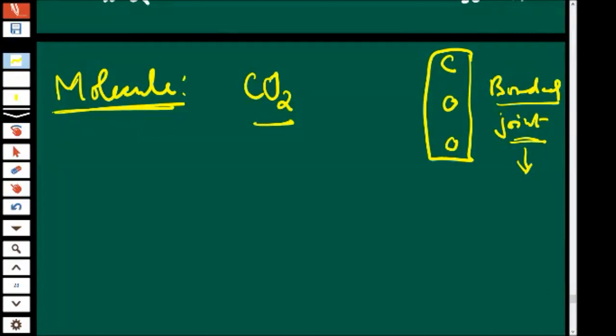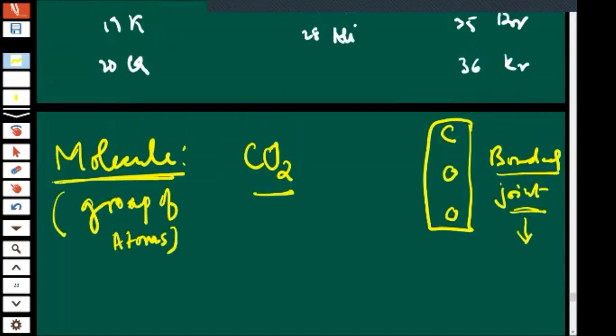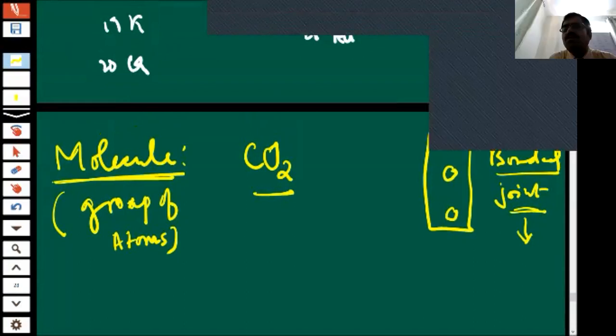So a molecule is nothing but a group of atoms showing their own existence and their own property. Let me turn on the video also, so it will become easy.